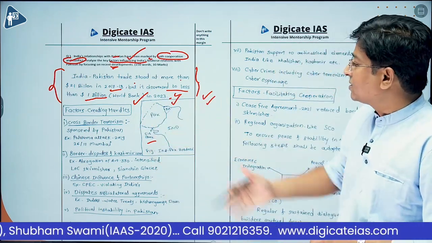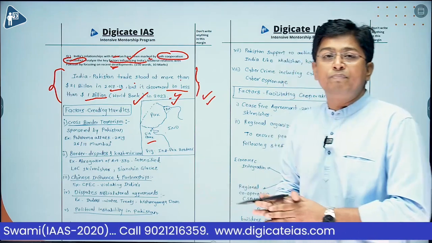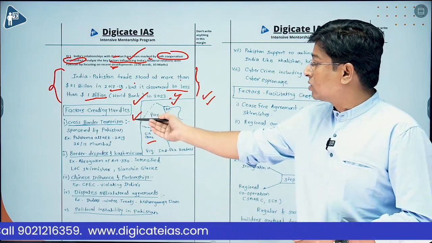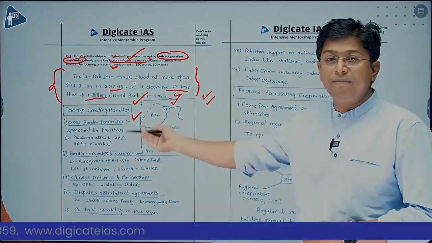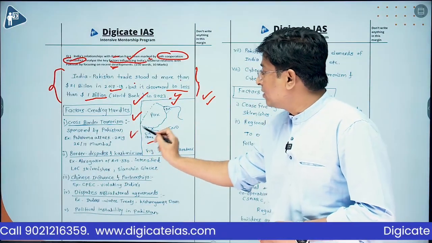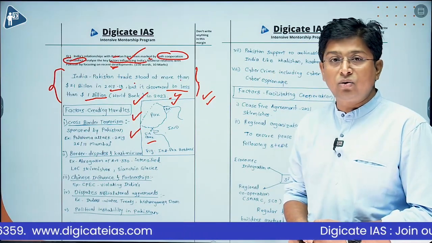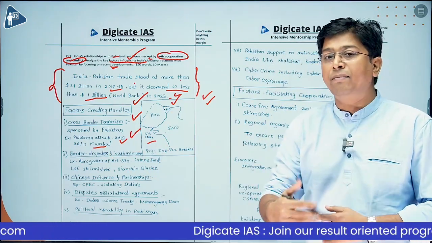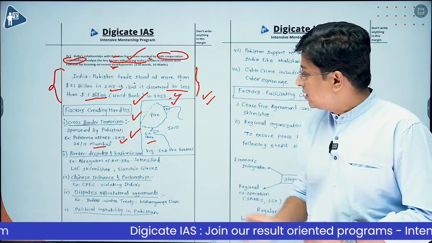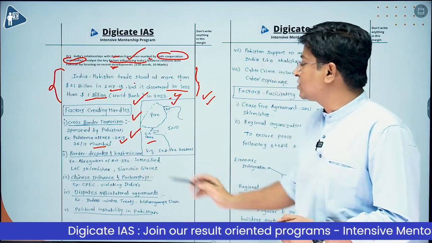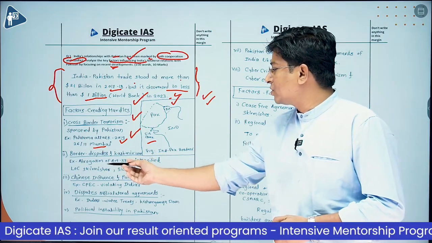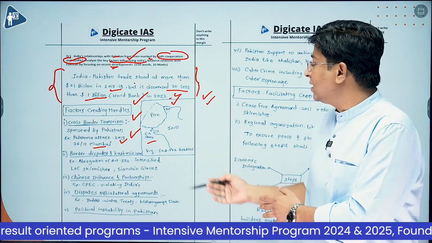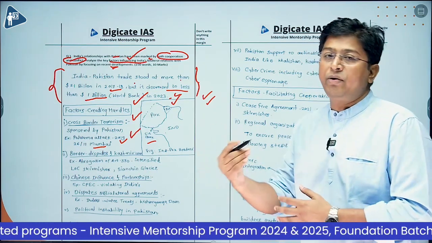Now let's come back to the main body. What are the factors that influence India-Pakistan relations? First factor is cross border terrorism, which is sponsored by Pakistan. For example, we have the Pulwama attack in 2019 and the 26/11 Mumbai attack. So I am substantiating my points with examples. Next point is border disputes and the Kashmir issue. For example, the abrogation of Article 370 by the Indian government in 2019 intensified the conflict between India and Pakistan.